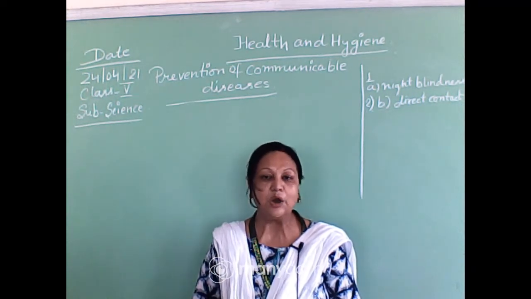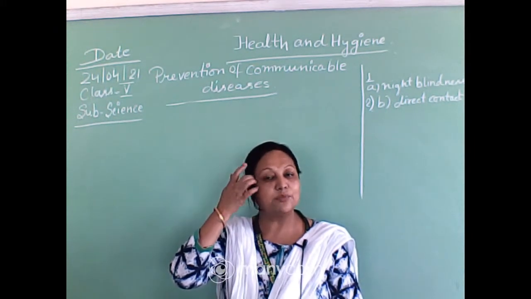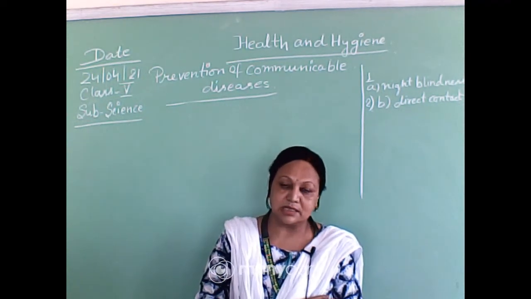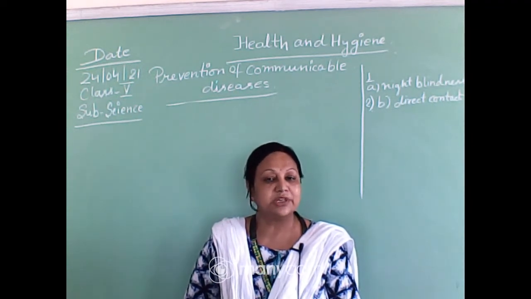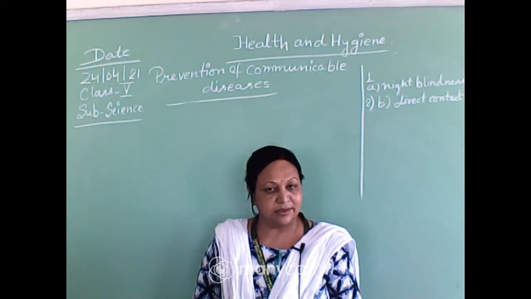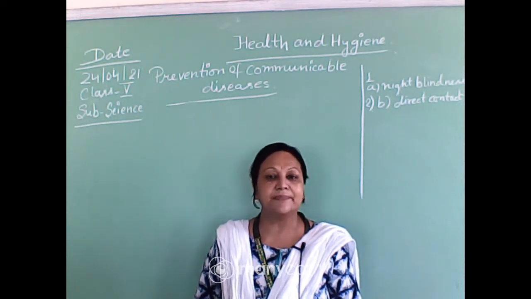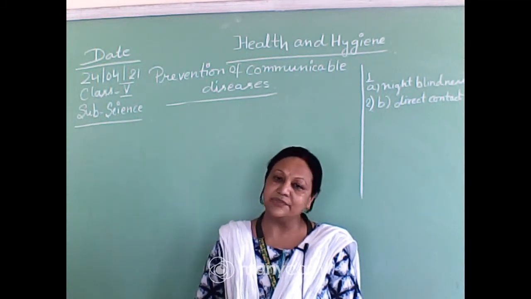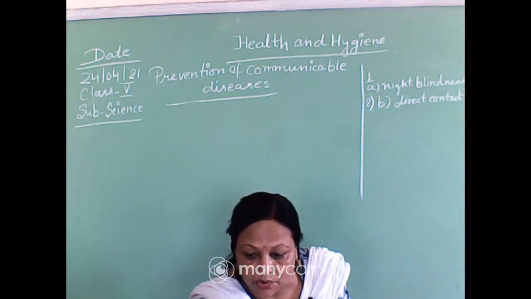Second point is the house should be disinfected. How can you make your house disinfected? If we just wipe the house with water, along with some kind of disinfectant liquid like Lysol, phenyl. There are so many liquids which are known as disinfectant liquids. In this way we can make the floor clean, and we can make our houses disinfected, and sometimes we can spray that. Okay. So this is the way we can make our floor and house disinfected.